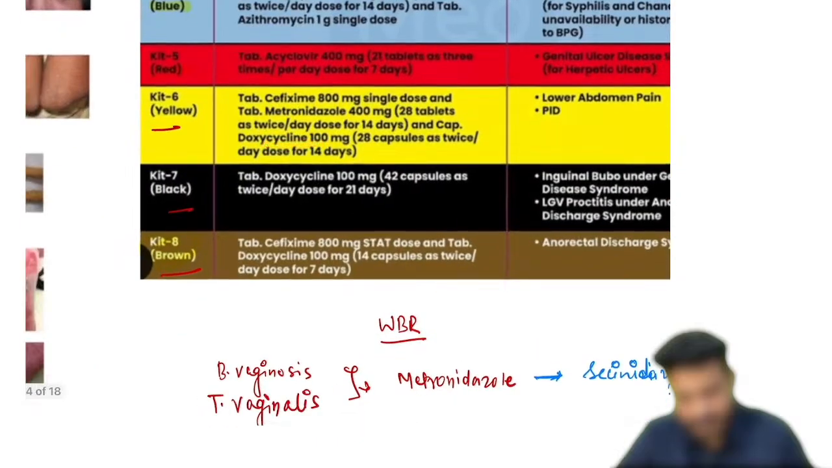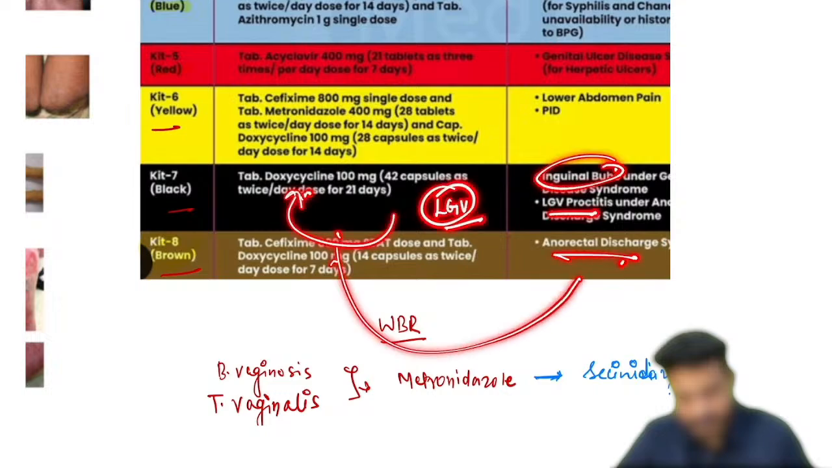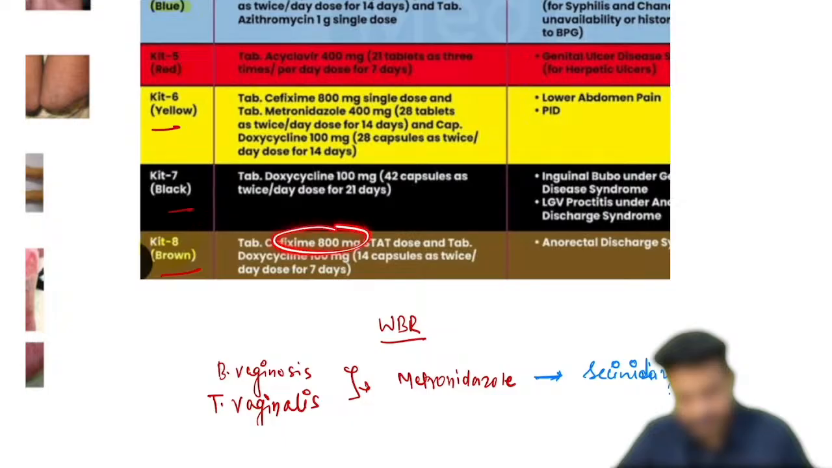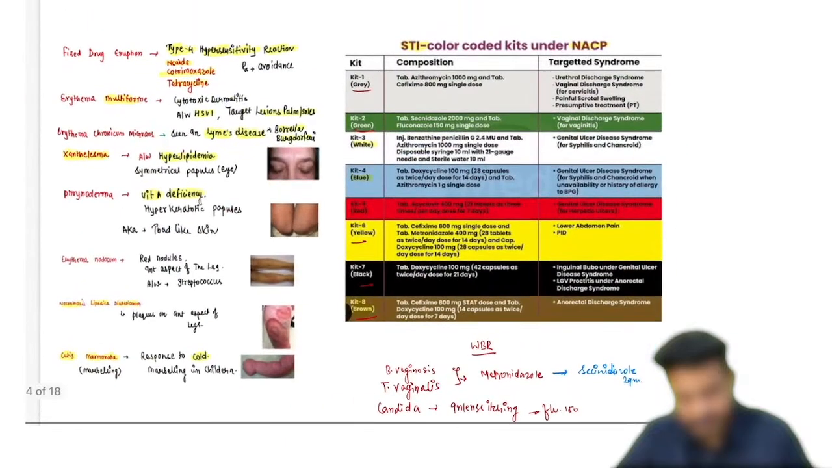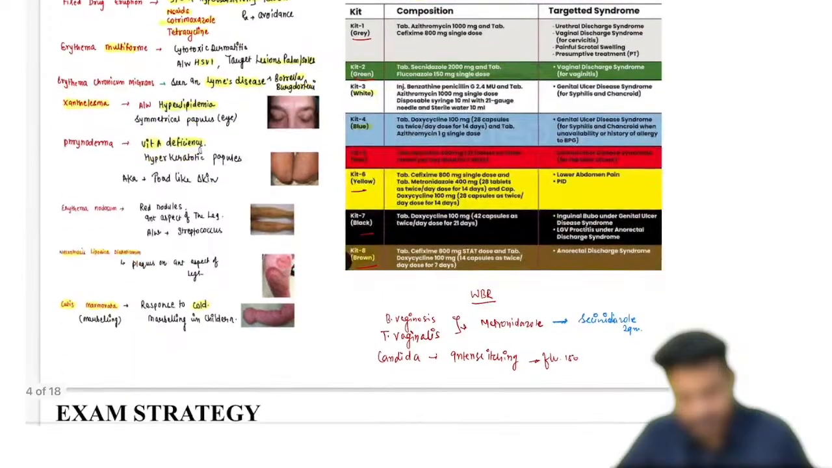The next kit is for the LGV, which is only going to have what, inguinal buboes. So inguinal buboes, LGV kind of symptoms, we can give doxycycline, which is kit number 7. And for any kind of anorectal discharge, we can give kit number 8, which is having cefixime and doxycycline. So these are some STD kits that we are having.